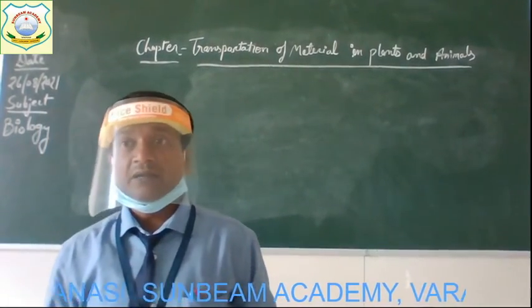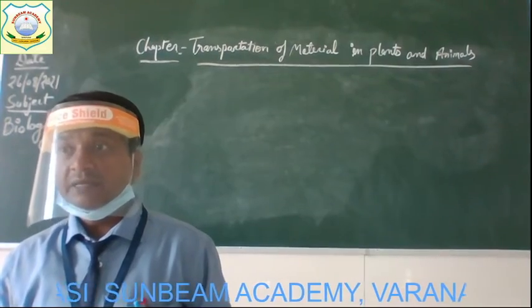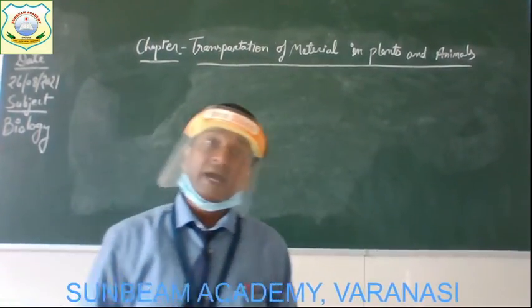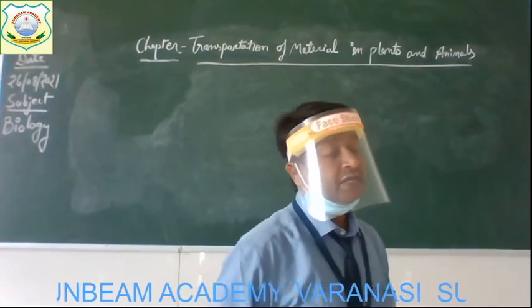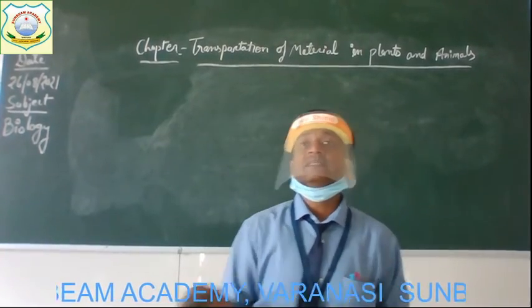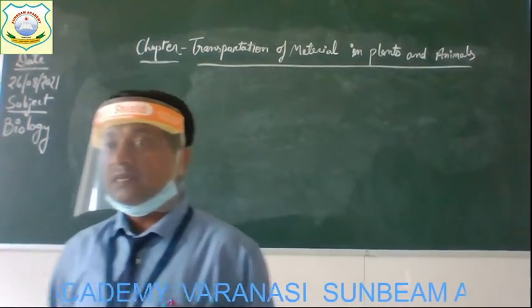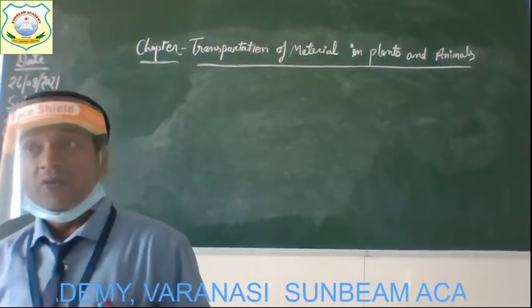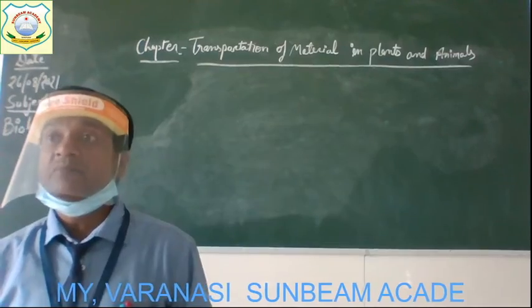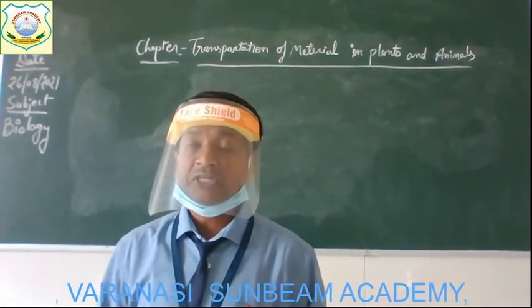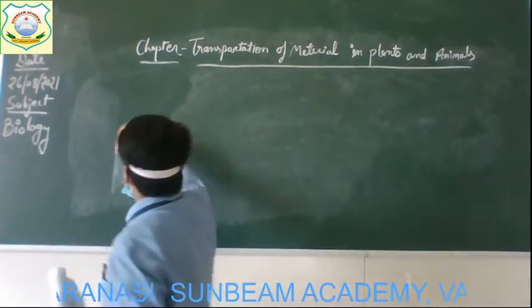In the first part, transportation of materials in plants, and in the second part, transportation of materials in animals. We have discussed all about the transportation of materials in plants, and now I'm going to start the second part of the chapter, that is, transportation of materials in animals.